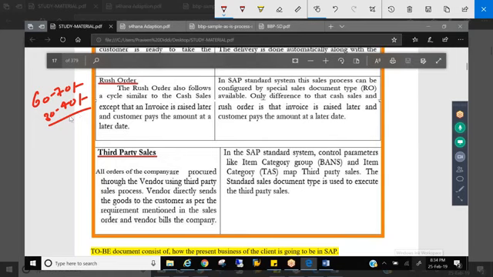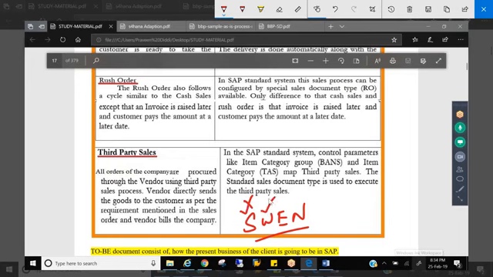So as a consultant, at any time, if you receive a requirement from a customer, your approach should be SWOT analysis. It is a proven methodology. What is SWOT analysis? First, check in standard whether you can give a solution to the customer in the standard itself or not. If in the standard you cannot give a solution, do a workaround with some customizations and configurations.